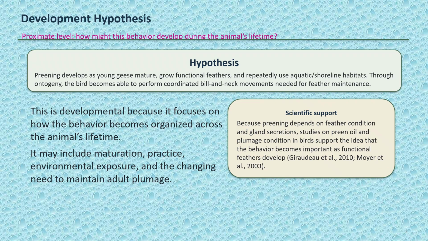My development hypothesis is that preening becomes organized as young geese mature, grow functional feathers, and gain experience using aquatic and shoreline habitats. This fits the developmental level because it asks how the behavior develops during the individual's life, or ontogeny. As a goose develops from downy young into a feathered waterfowl, feather maintenance becomes increasingly important. Studies such as Gurdu in 2010 and Moyer in 2003 support the importance of preen oil and feather condition, which helps explain why the behavior would become important as plumage develops.